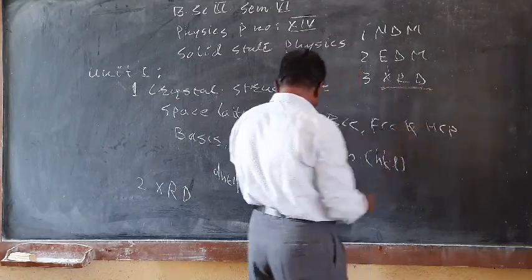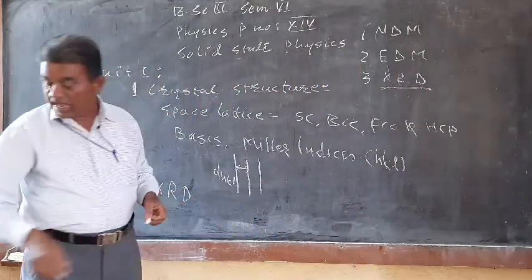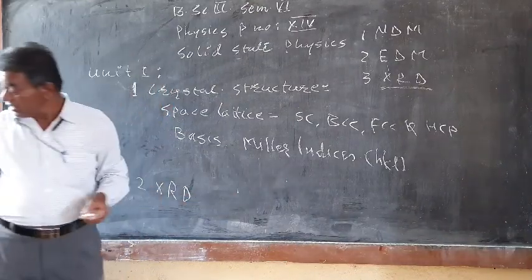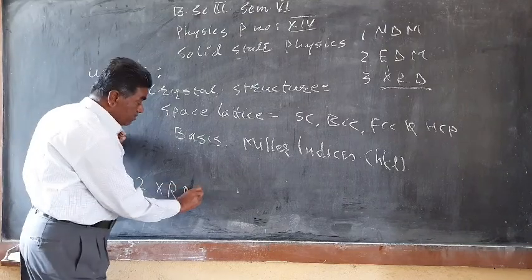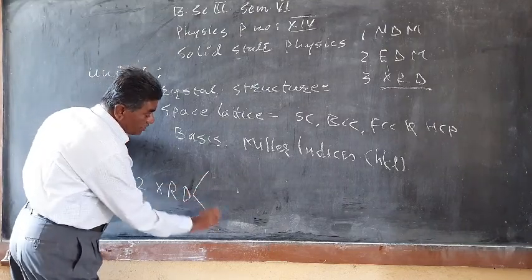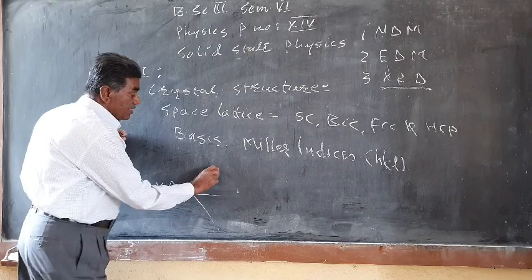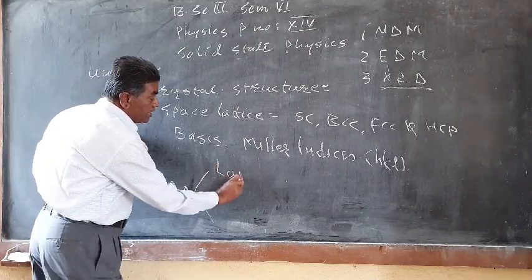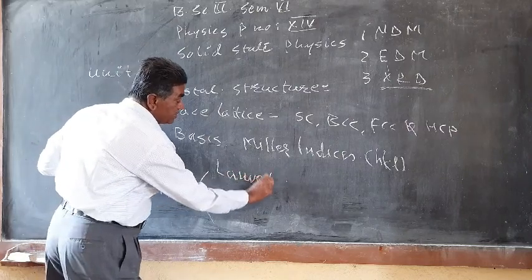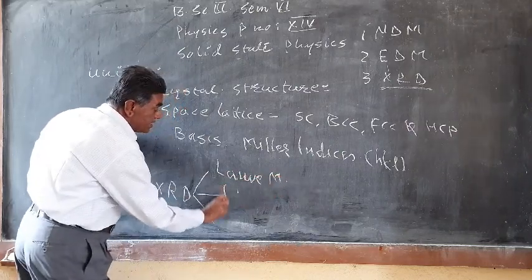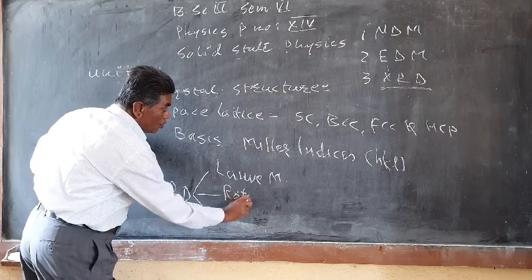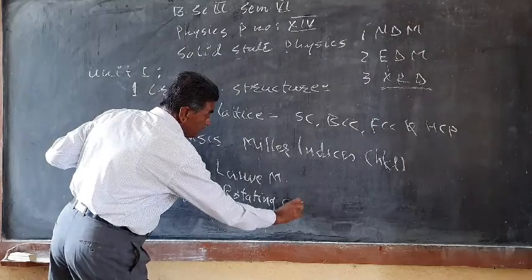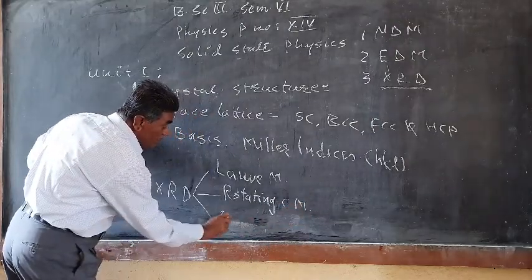In the X-ray diffraction method, there are three types that we have to study. The first is the Laue method, then the rotating crystal method, and lastly the powder method.